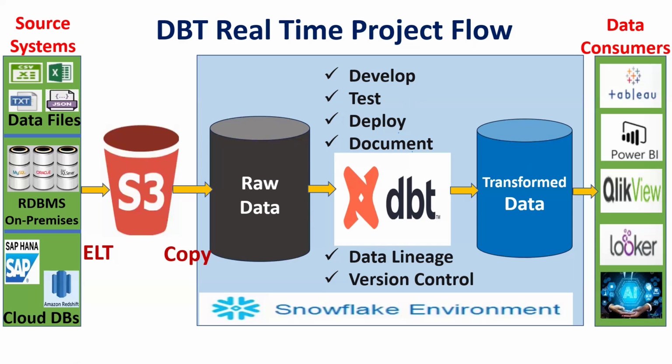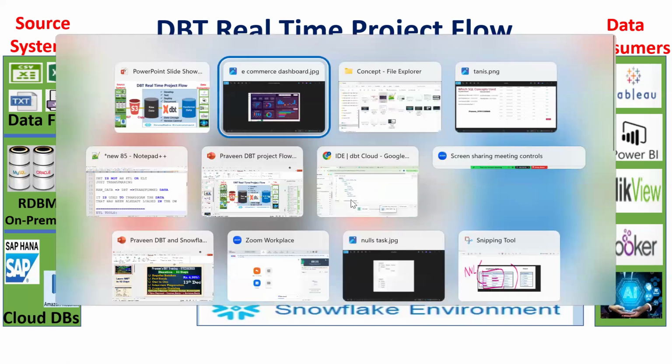Praveen asks: raw data lands in the stage table via the copy command or Fivetran. Once the data comes into Snowflake, we already have the beautiful concepts called views and materialized views. So why would we choose DBT? If someone asks that question, how are you going to defend it? These are the advantages: with the help of DBT, I can create views. Let me help you. The simple thing, the question is what? Let me open one more session.